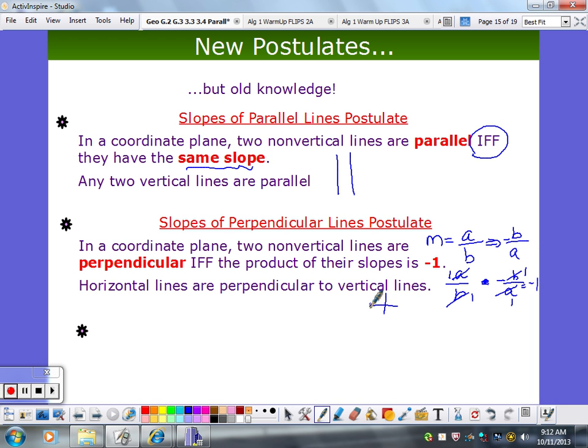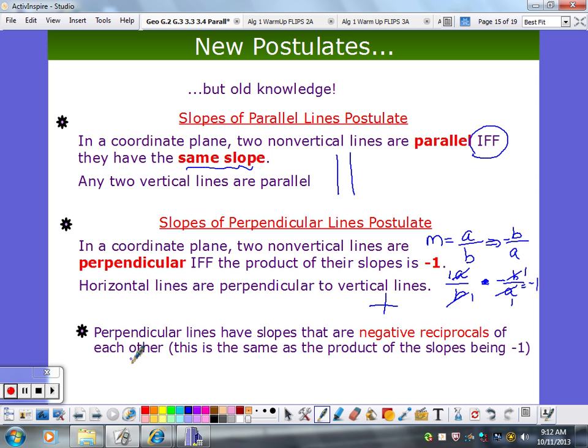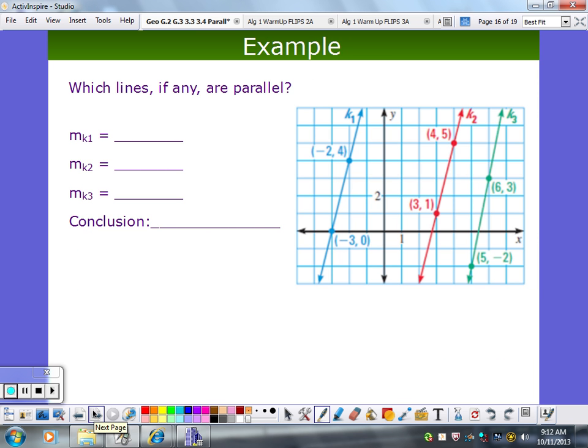Right. So I can't multiply the slopes of this. I can't multiply 0 by an undefined number. So I have to call it out special. Perpendicular lines have slopes that are negative reciprocals of each other, and it's the same as the products being -1. So you can look at it either way. Okay, so which of any of these lines are parallel?